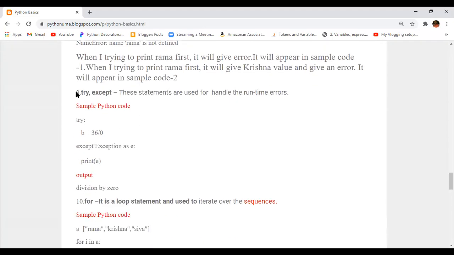Try and then except function. What is a try and except function? That means it is a runtime error. The runtime error indicates that it is an exception. The exception is a runtime error.